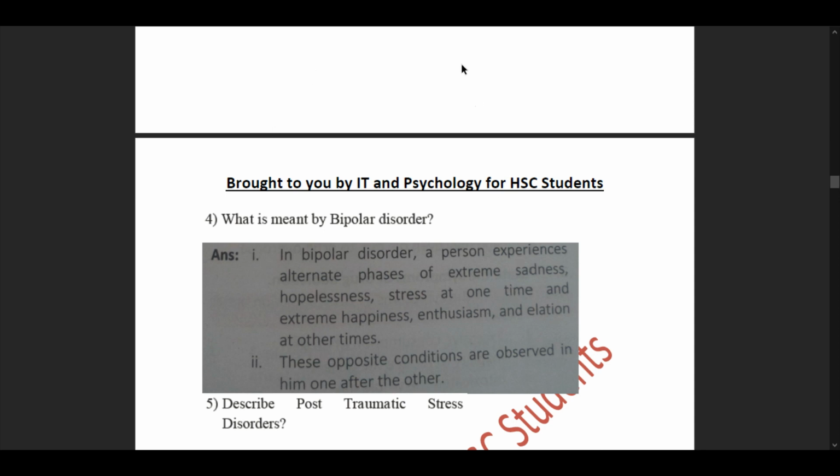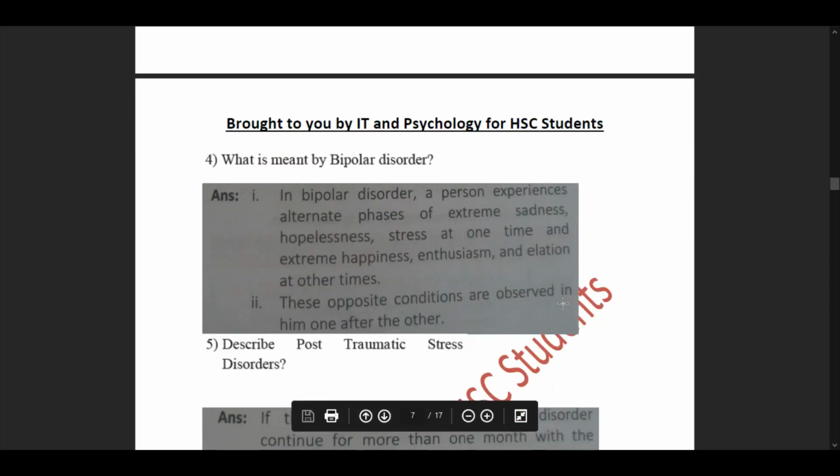Pointer number one says, in bipolar disorder, a person experiences alternate phases of extreme sadness, hopelessness, stress at one time, and extreme happiness, enthusiasm, and elation at other times. Pointer number two, these opposite conditions are observed in him, one after the other. So this was bipolar disorder and what it actually means. Then we move forward to our question number five. Describe post-traumatic stress disorder.